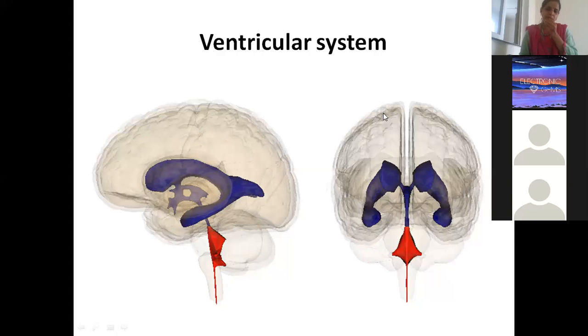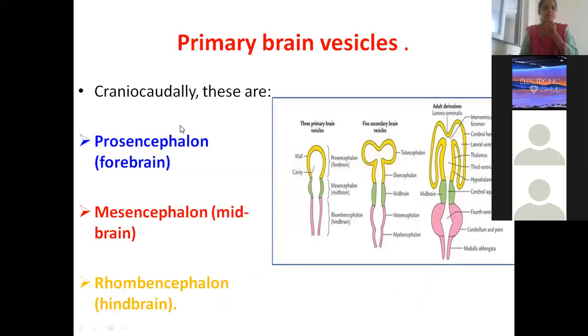We are seeing two cerebral hemispheres placed separately. Then this is one lateral ventricle, the other lateral ventricle, the interventricular foramen, the third ventricle. The red one is the fourth ventricle, and this is the central canal of the spinal cord.